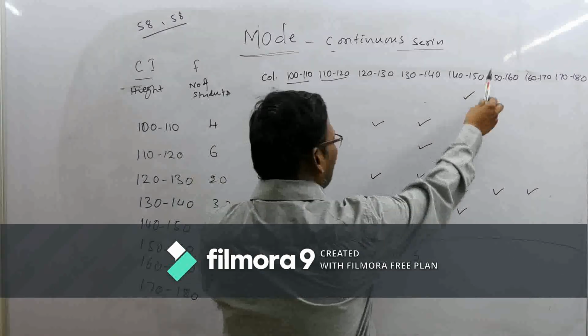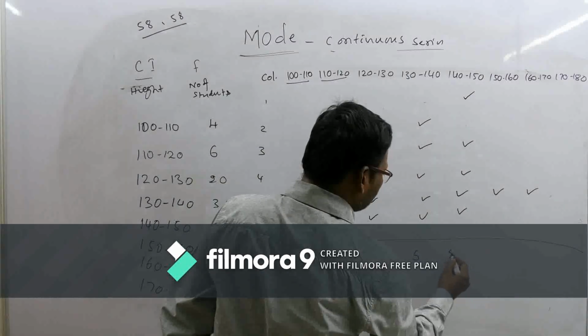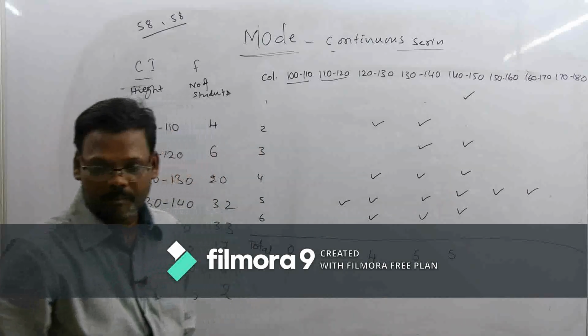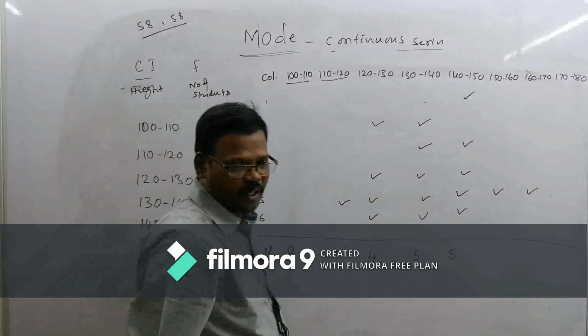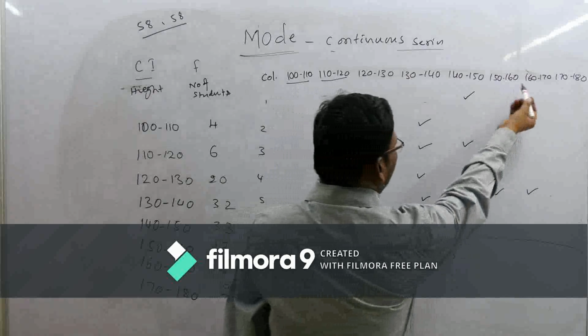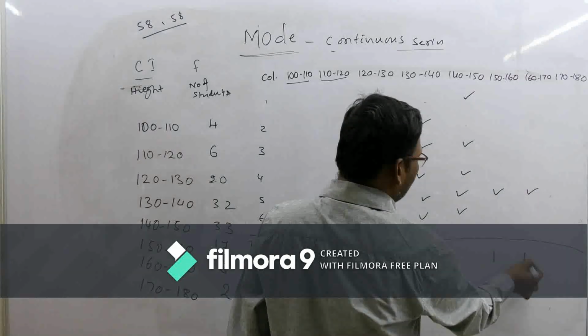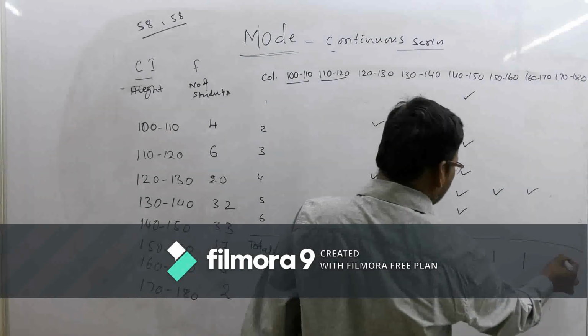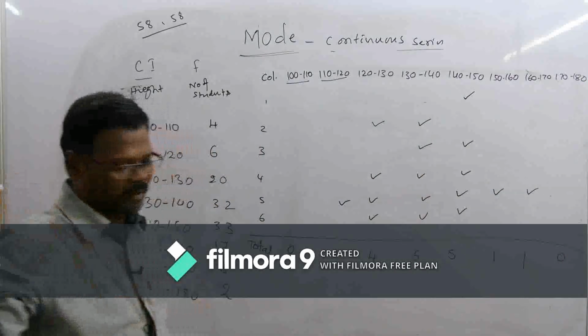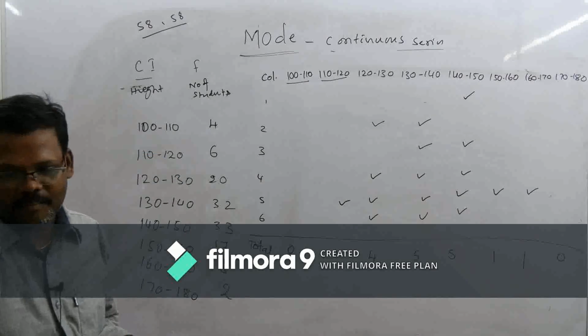For 140 to 150, 5 tick marks were there. For 150 to 160 there will be 1 tick mark, for 160 to 170 there will be 1 tick mark, and for 170 to 180 there will be 0 tick marks. Okay, this is the condition.